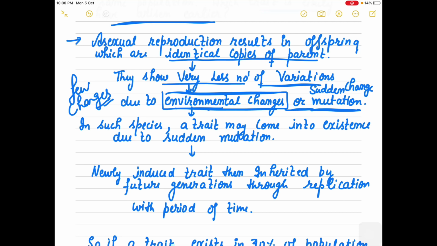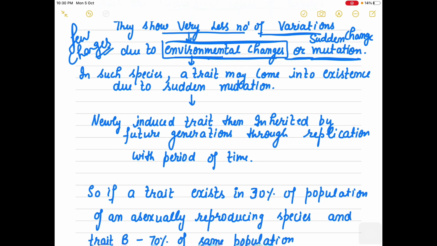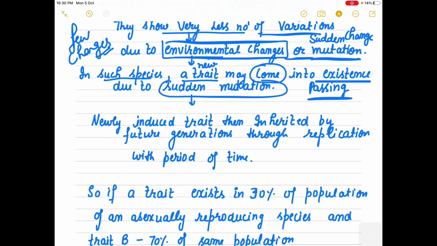But otherwise they keep on reproducing, right? And they keep passing their traits from one generation to the next generation. So in such species, the asexual reproducing organisms, a new trait comes into existence only due to sudden mutation, due to sudden change, right?